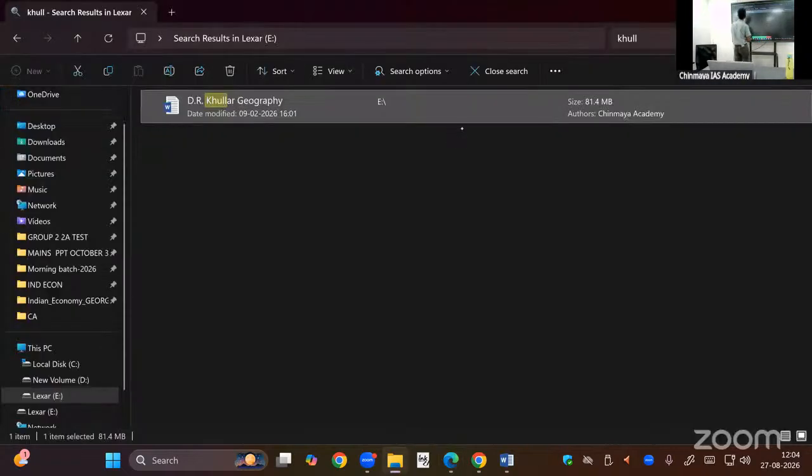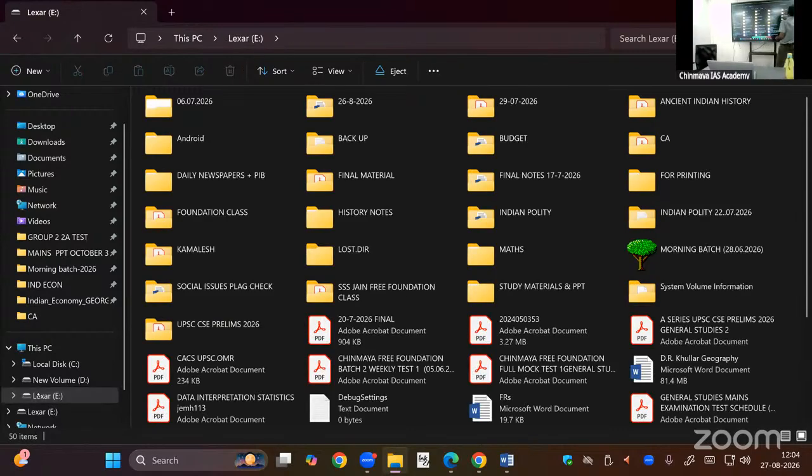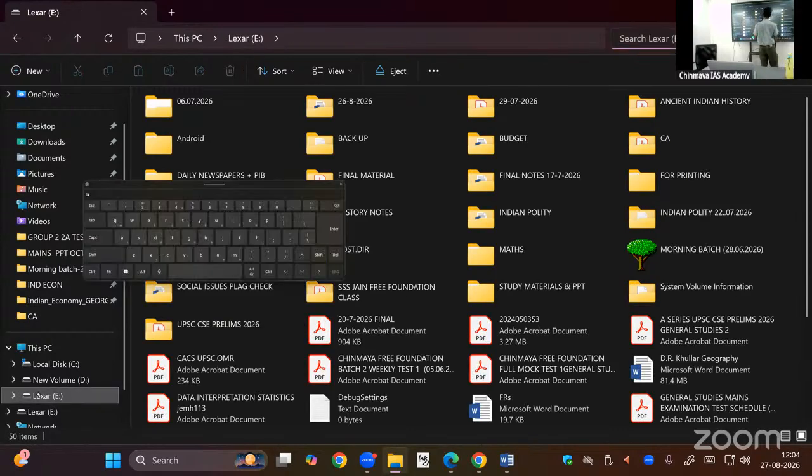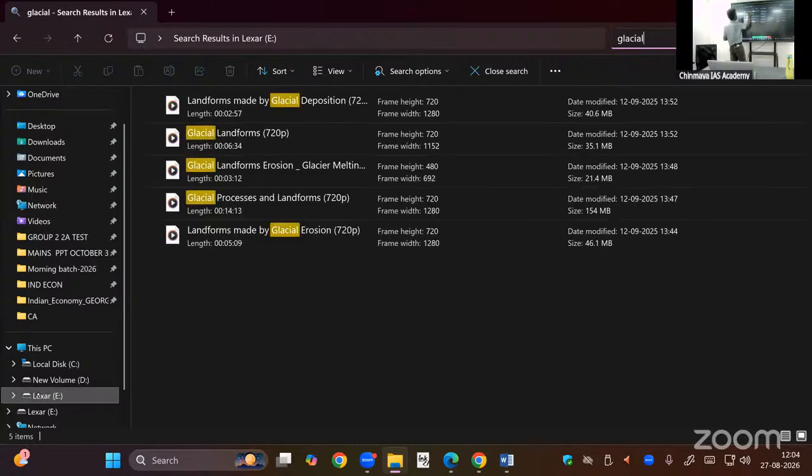So I will search in the pen drive. Yes, we have this glacial deposition, glacial landforms.